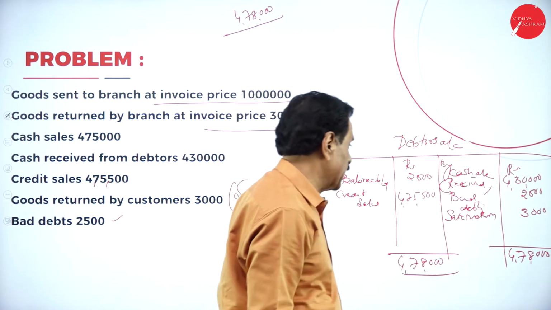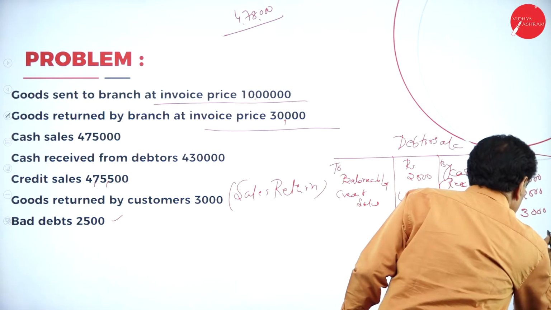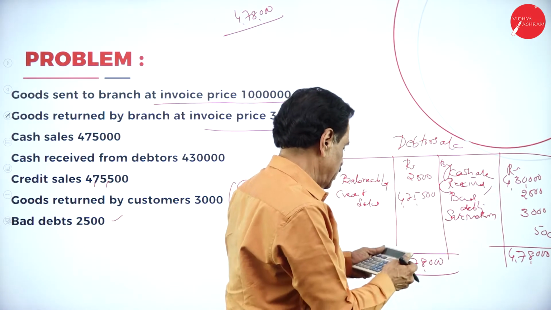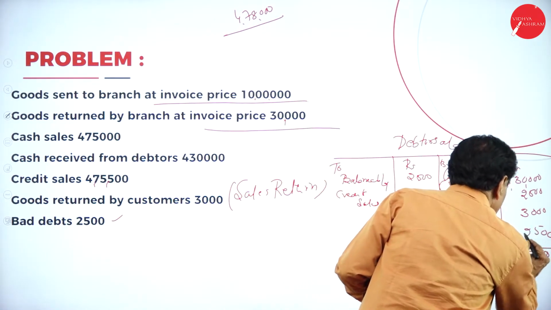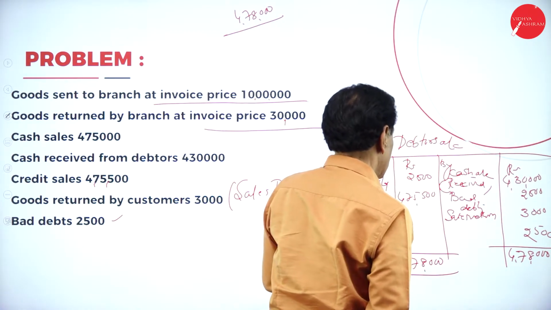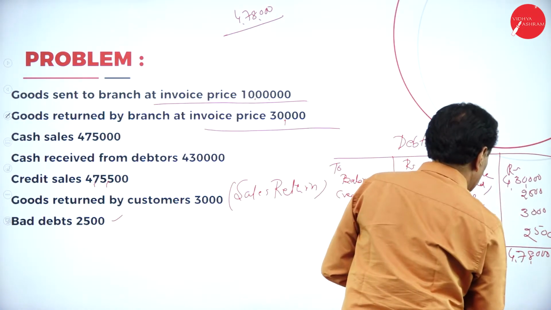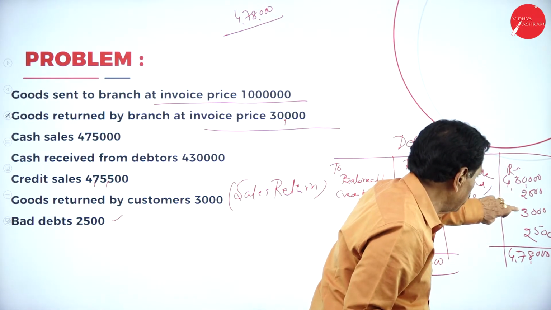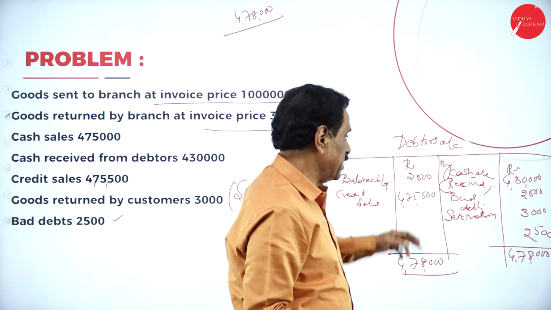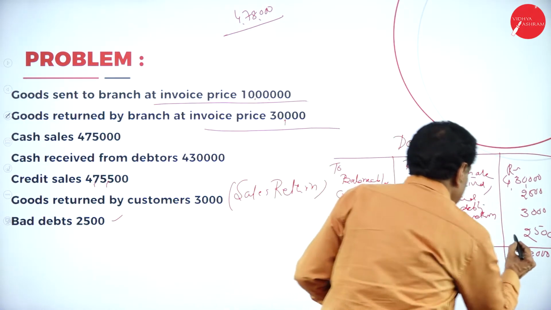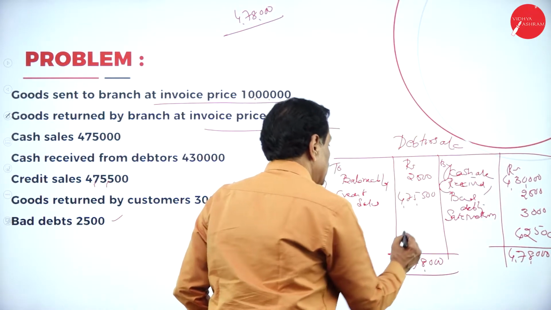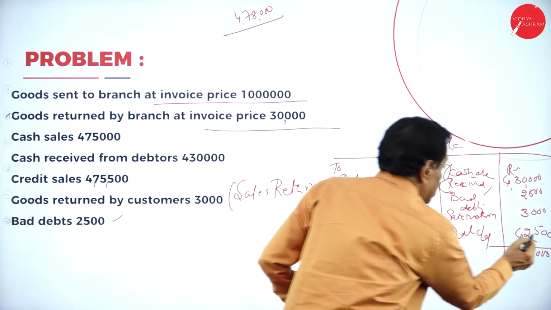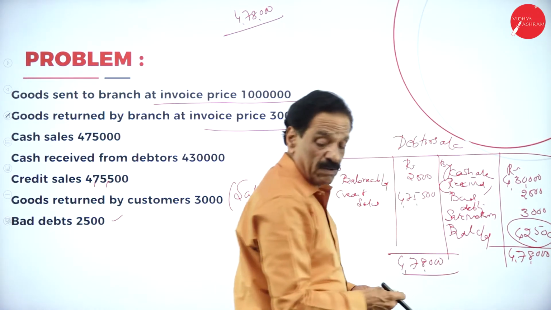So 42,500. Balance carried down. What is 42,500? This is the closing balance of debtors.